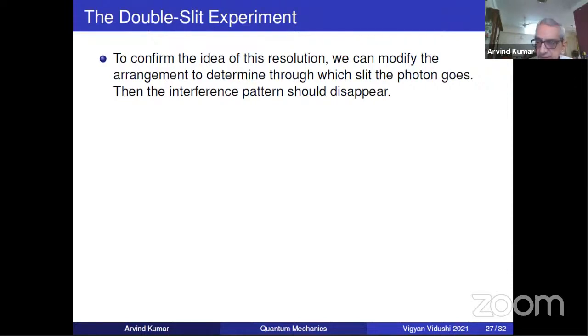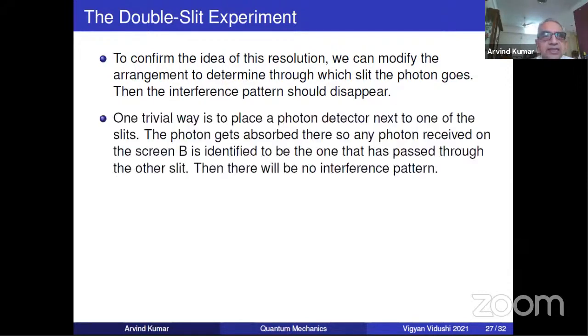Now, this point has been both experimentally verified, and I will give you a theoretical proof using the uncertainty principle of why this is correct. So what is the objective? I'm saying if the arrangement determines which slit the photon went through, then the interference pattern should disappear. So I'm doing a proof by contradiction, as they say. You must have heard of proof by contradiction in mathematics. But I come to that in a moment.